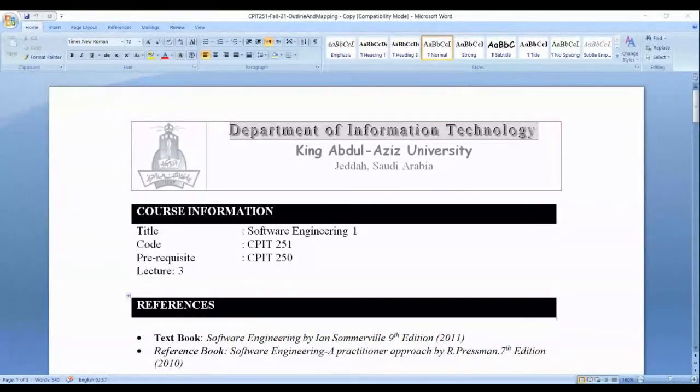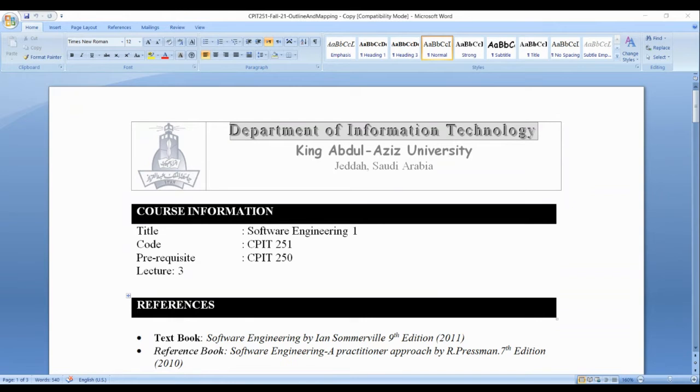Course name is Software Engineering 1 and prerequisite 250. The textbook is Software Engineering by Somerville and there is a 10th edition as well available. You can use that.